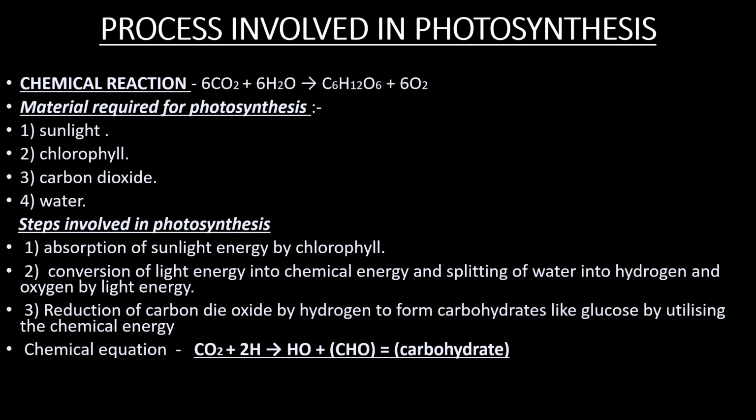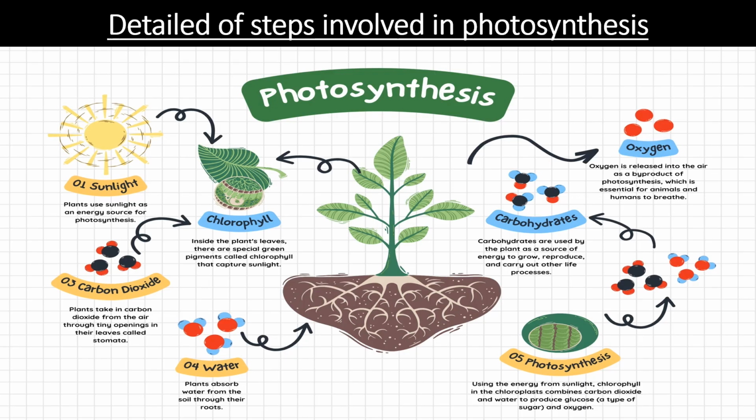So in this chemical reaction, oxygen is removed from CO2 by the H, or the nascent hydrogen. So this is the reduction process which takes place in the formation of carbohydrate. Now you see a picture on this screen, that is the picture of the cycle of photosynthesis, meaning how photosynthesis takes place. So this picture shows the whole process.